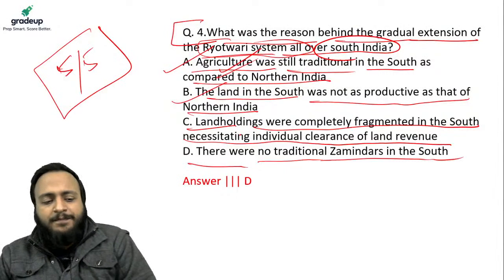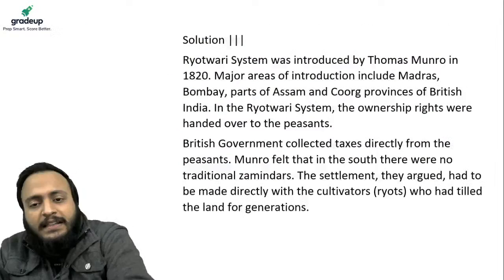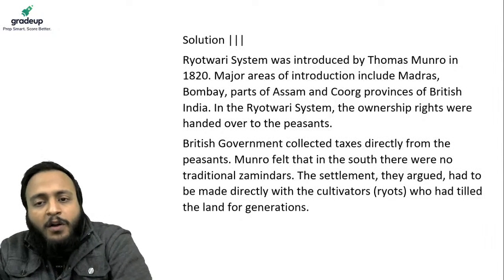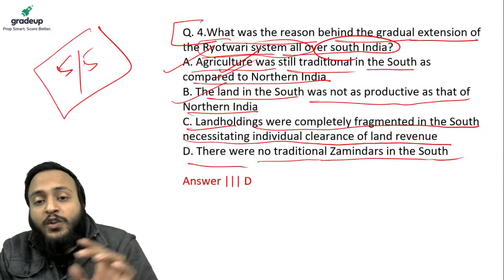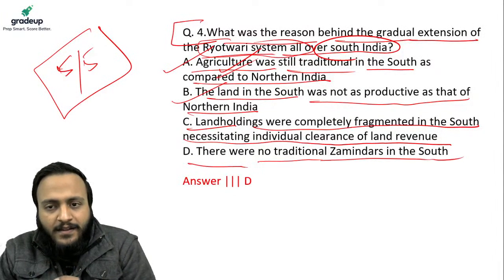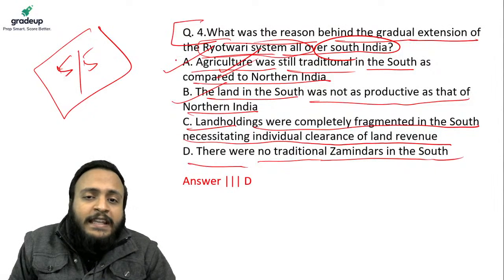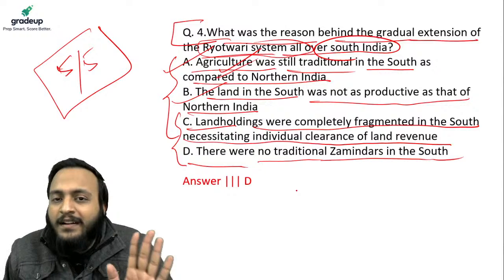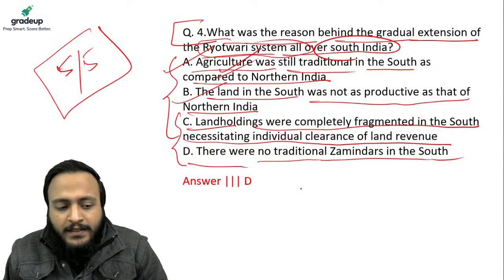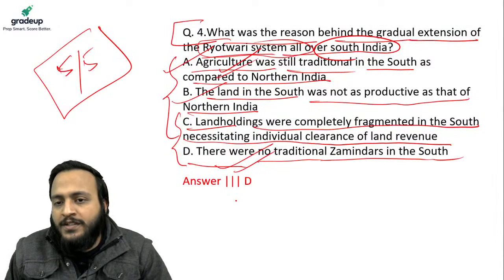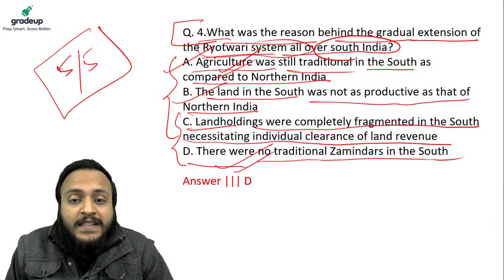Guys, sometimes there are options where you have to choose the most correct answer. None of these, let me tell you very clearly, are absolutely true. However, the most correct among these is option D, because these things cannot happen.